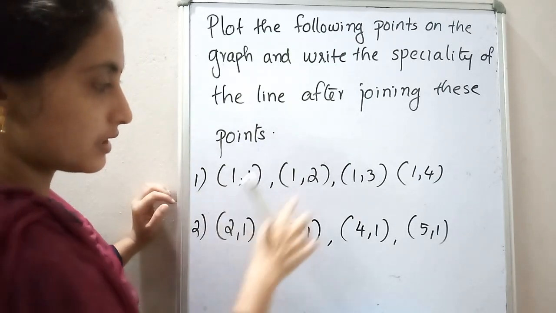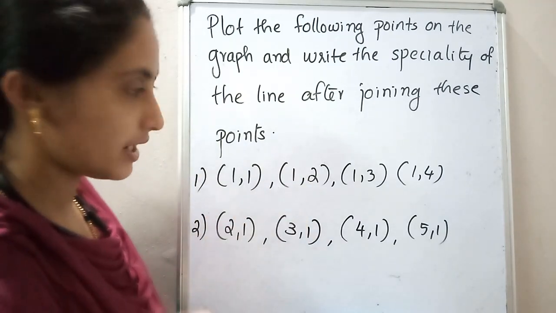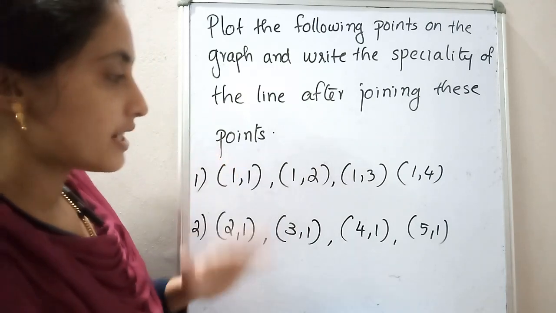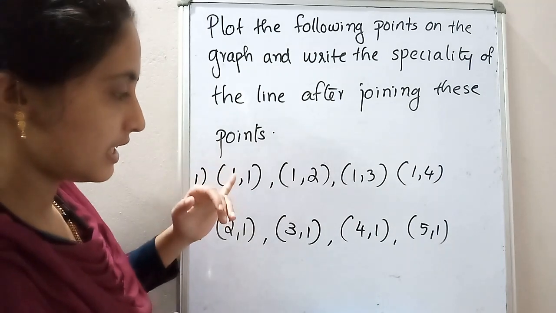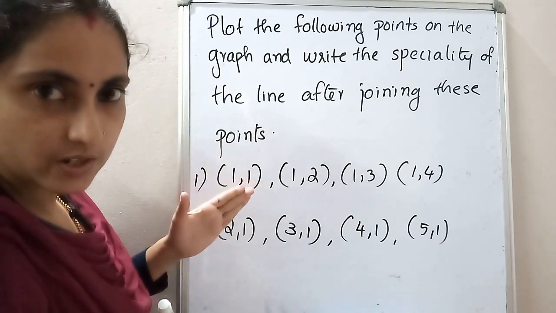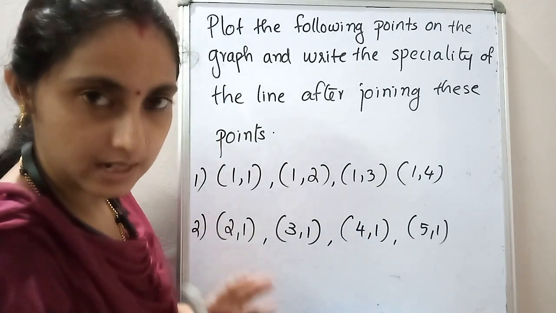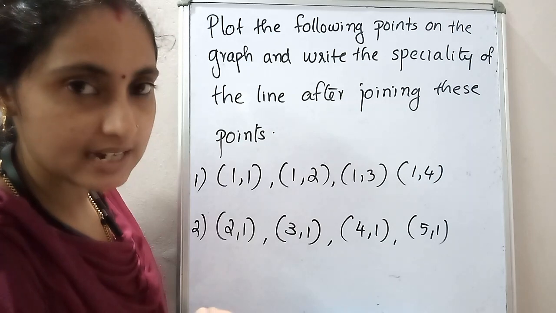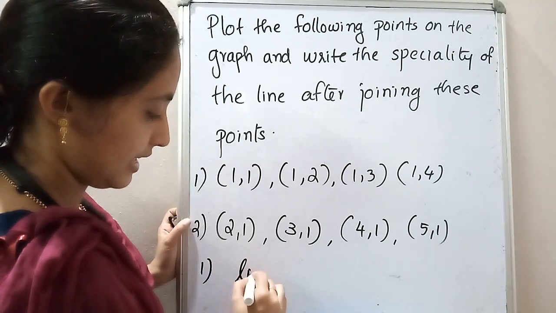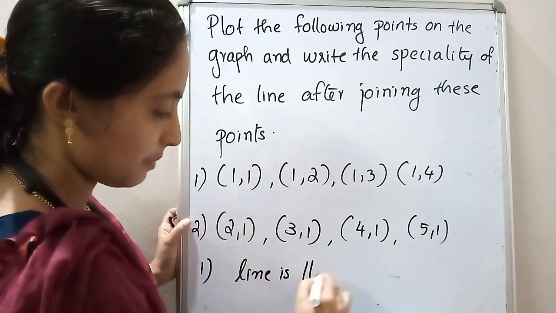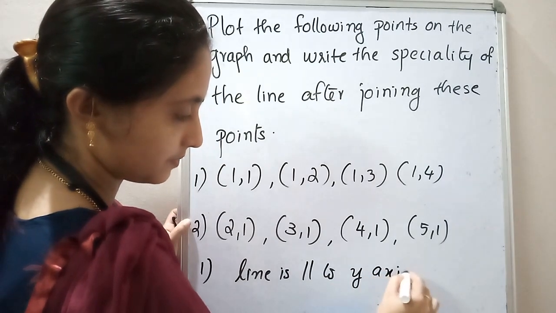(1, 1), (1, 2), (1, 3), (1, 4), and the second one (2, 1), (3, 1), (4, 1), (5, 1). Okay, so can you say what is the speciality of the first line? By just going through the points, what you understood? Yes, the x coordinates are same. The x coordinates are same, the line is parallel to which axis? Y-axis. So that you have to write. First question answer: line is parallel to the y-axis.